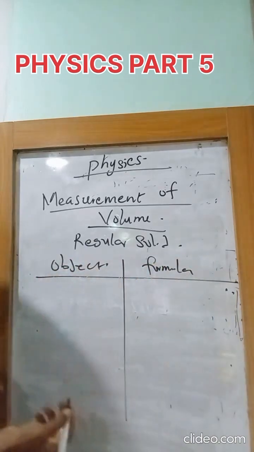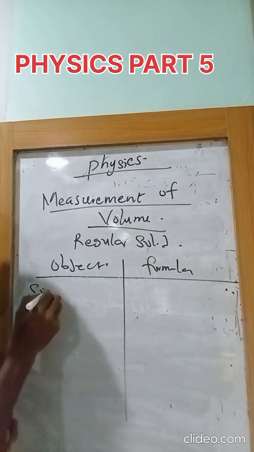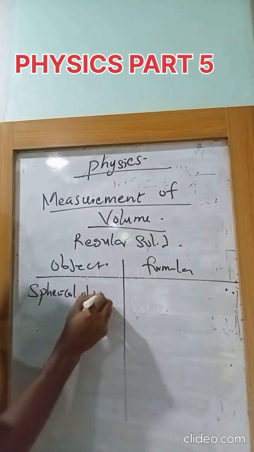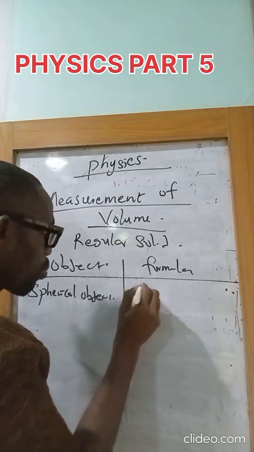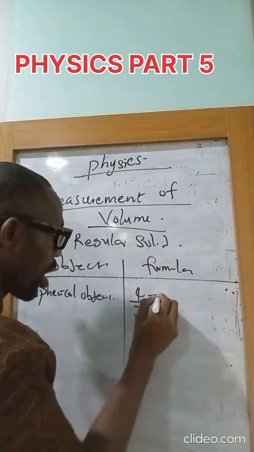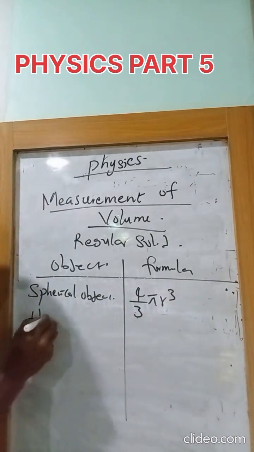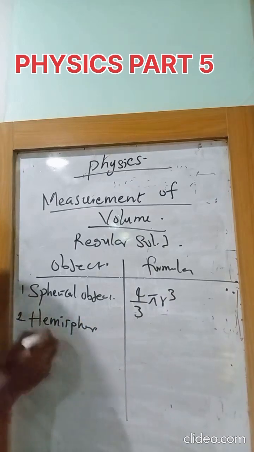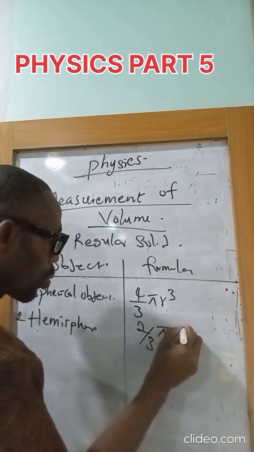Let's say, for example, volume of a spherical object: 4/3 pi r cube. Let's look at the volume of a hemisphere. Volume of a hemisphere will be 2/3 pi r cube.